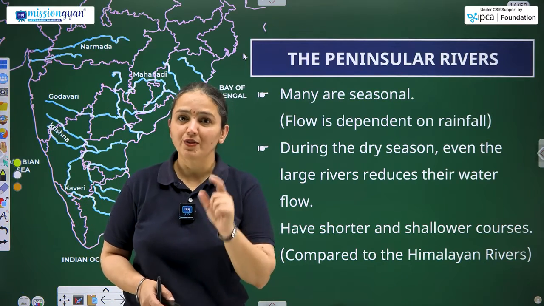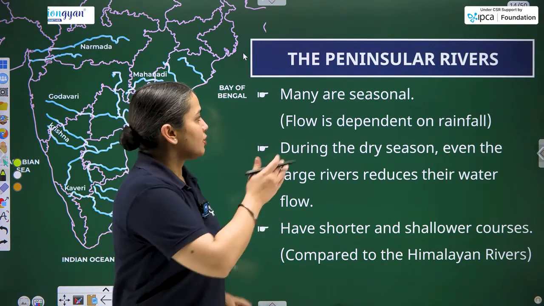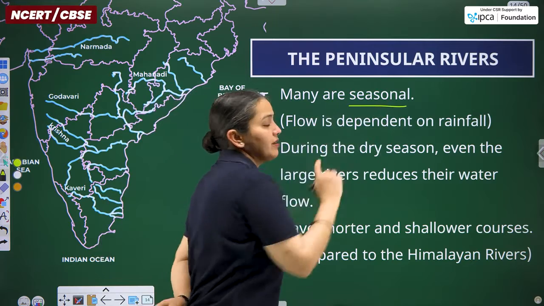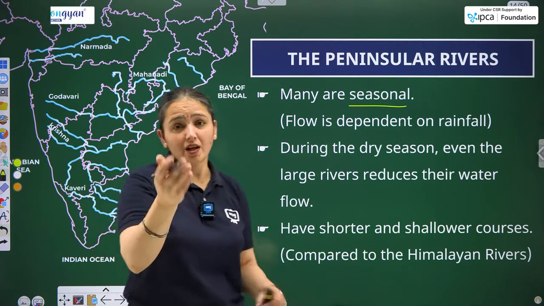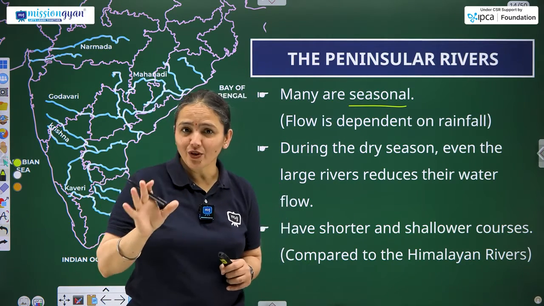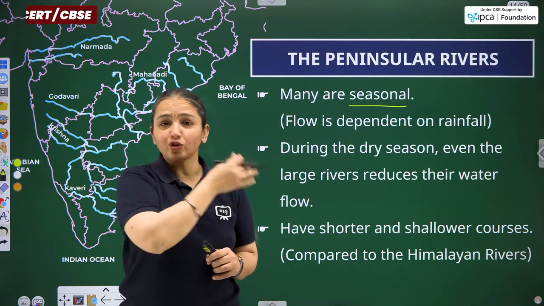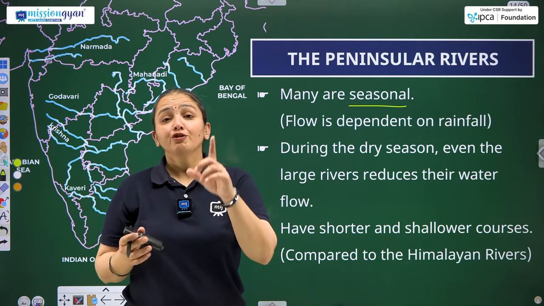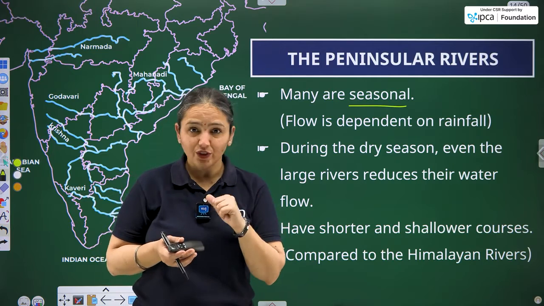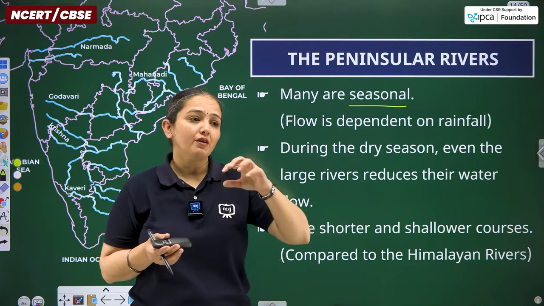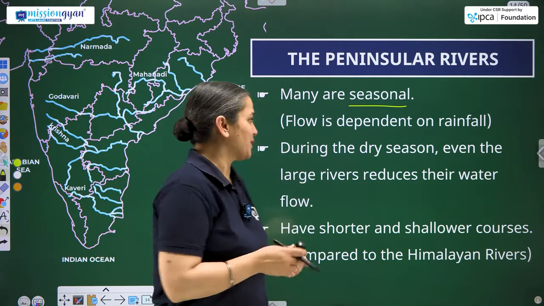Peninsular rivers, the rivers present in southern India, are seasonal. Remember, I've given you the third point of difference. I was telling you that there are 5 points. What if this question comes for differentiation with 5 points? So 3 points I have already given you. For the 4th point, you can give the examples of the rivers. And for the 5th point, we have to figure out.